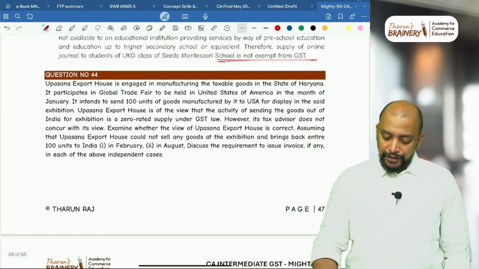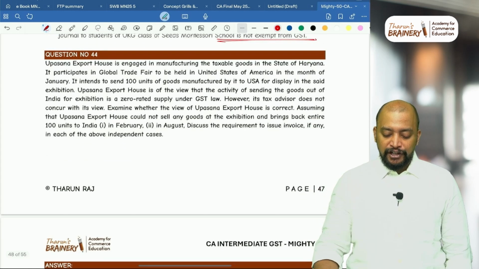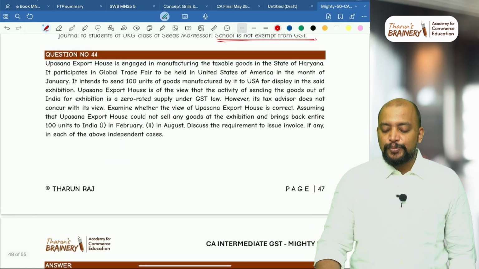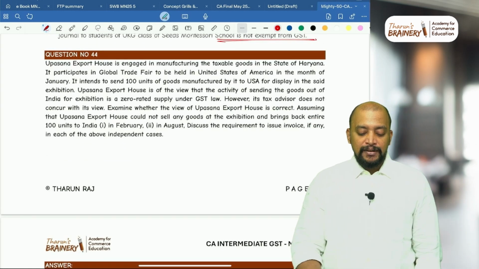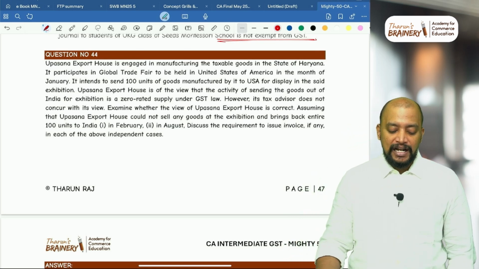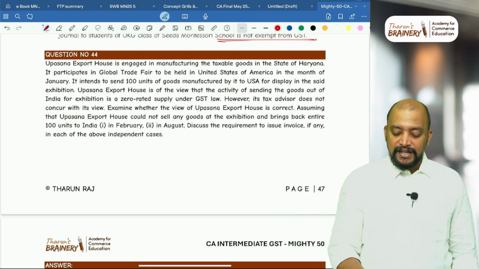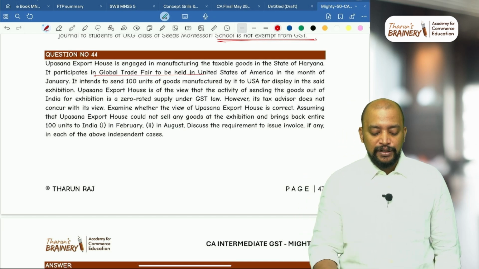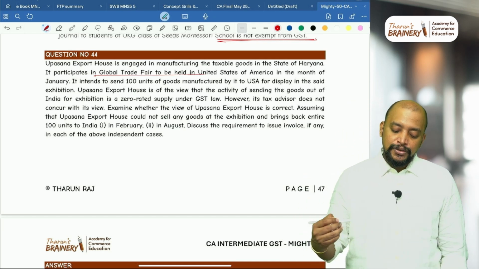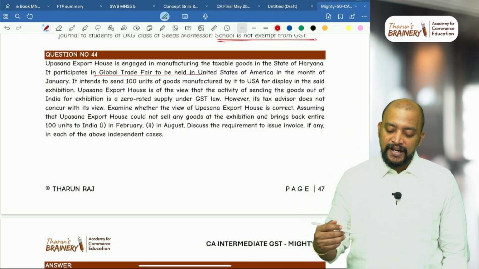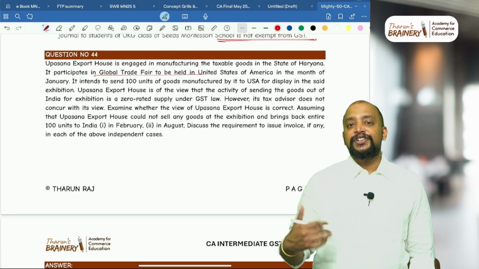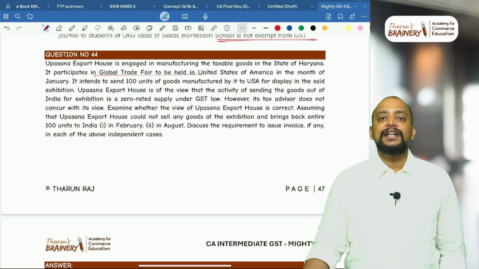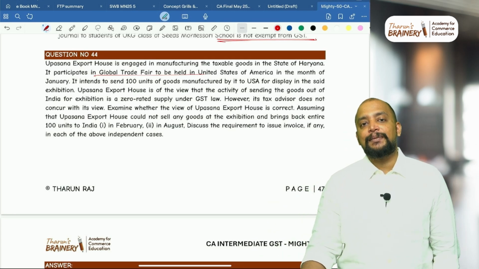Then look into this. Question number 44. Upasana Export House is engaged in manufacturing taxable goods in the state of Haryana. It participates in a global trade fair to be held in the United States of America in the month of January. It intends to send 100 units of goods manufactured by it to USA for display in the exhibition. Whether goods sent outside India for exhibition is supply or not a supply?